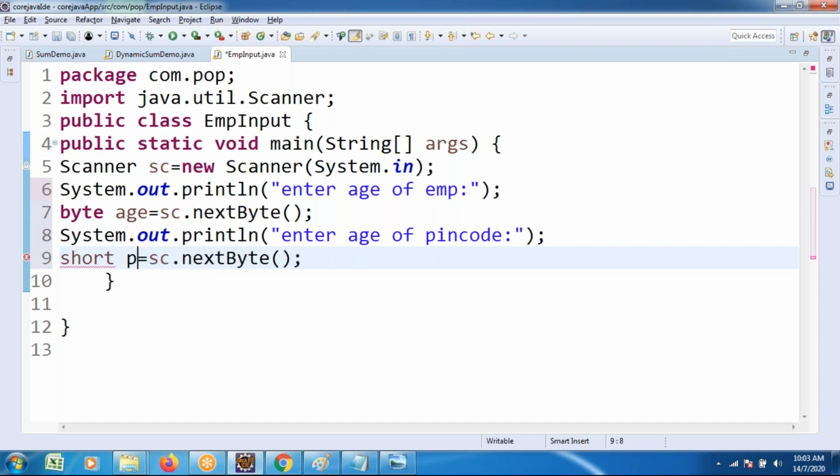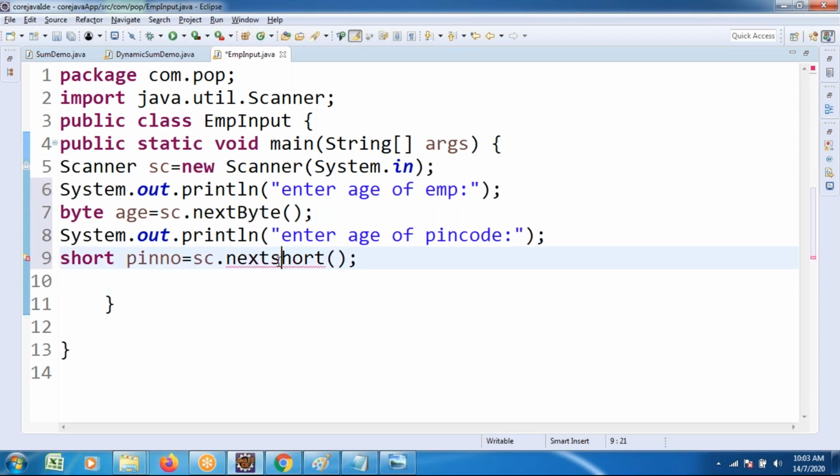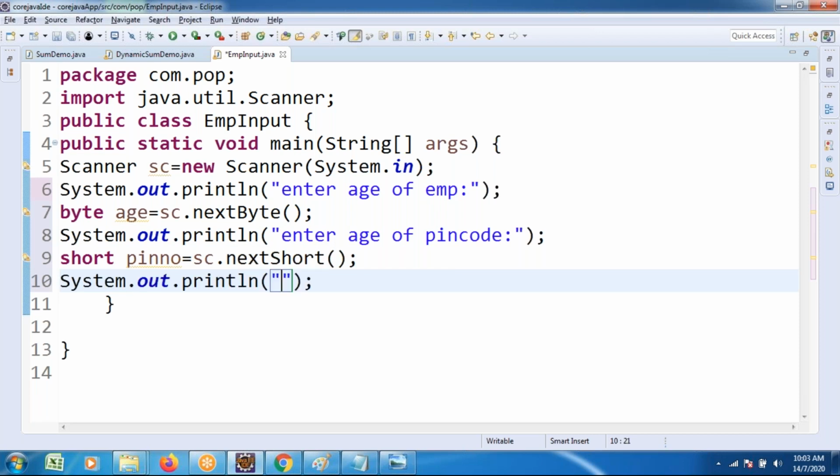Short pin number is equal to, what is the method name I wanted to apply? sc dot next short method. Similarly, I wanted to take short. Observe here. If S is written in lower case, error. If upper case, no error. Similarly, with sysout, enter different types of data we wanted to enter.